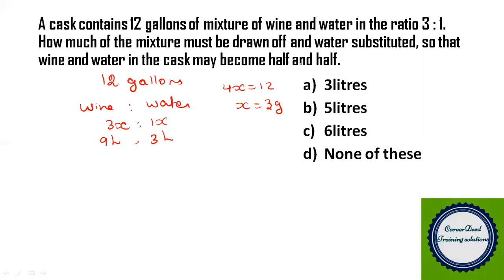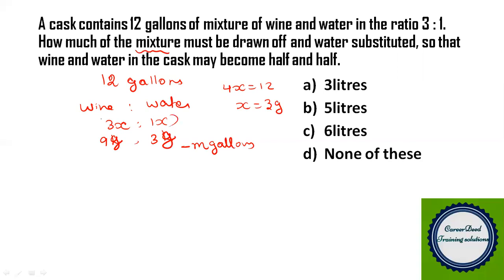Now, you are removing some mixture from this and adding the same quantity of water to it. Now, if you remove m gallons of the mixture, totally you are removing m gallons, but you don't know how many gallons. So here also you can mark it as gallons. You are removing m gallons, so if you remove totally m gallons of mixture,